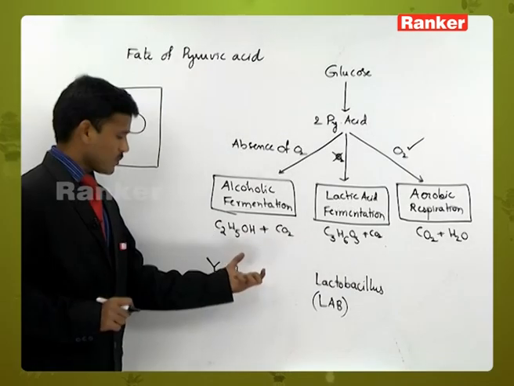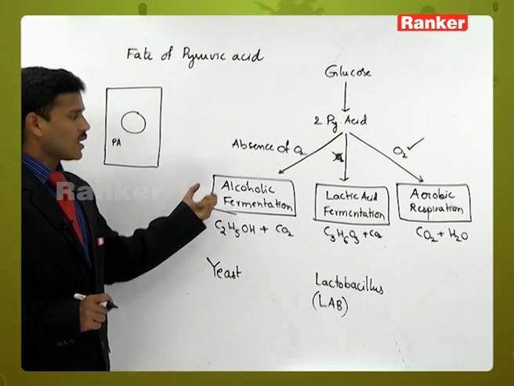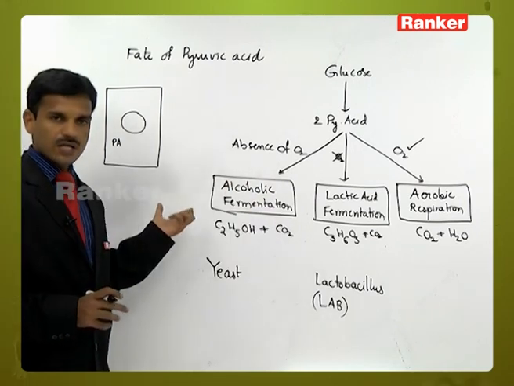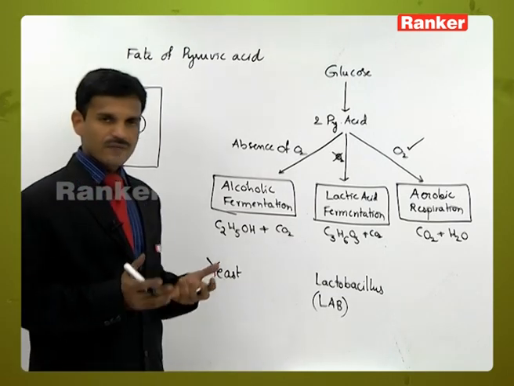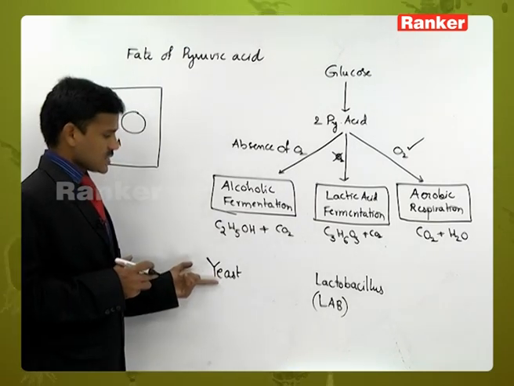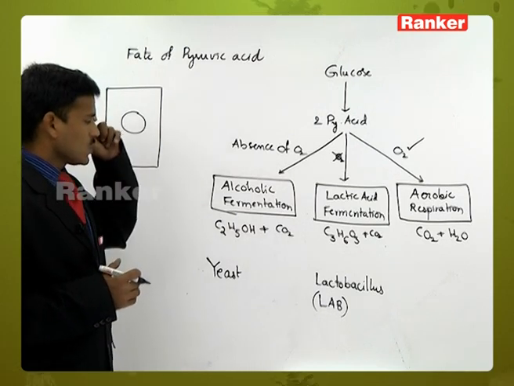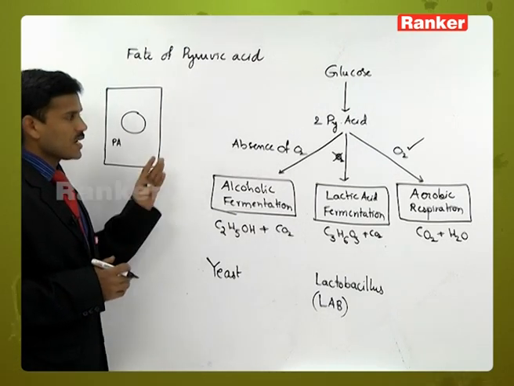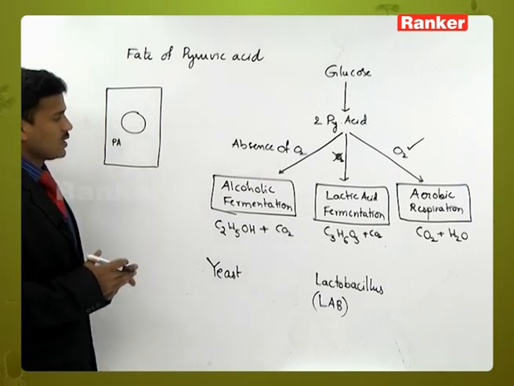Lactobacillus and yeast are involved in the production of alcohol and lactic acid. Commercially also these are used. Different types of yeasts are there: baker's yeast, brewer's yeast, Saccharomyces cerevisiae. These yeasts are used to ferment glucose or different fruit juices to convert into alcohol.